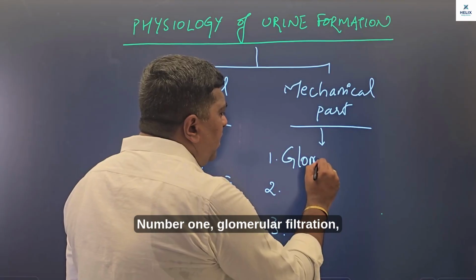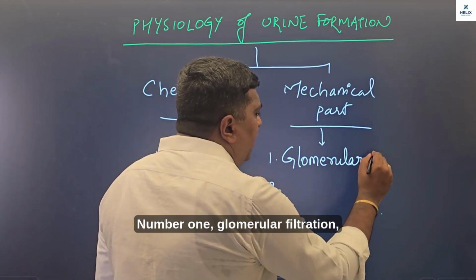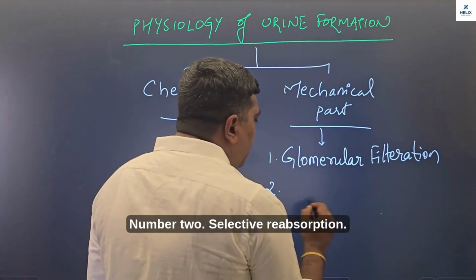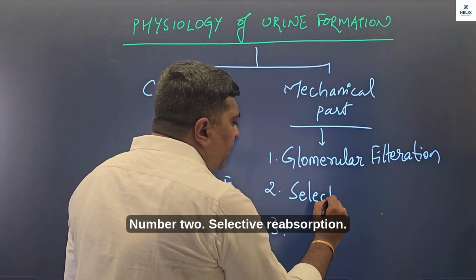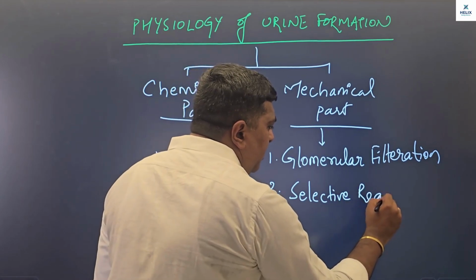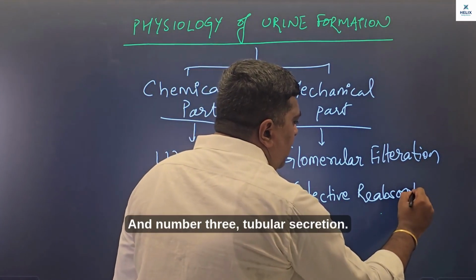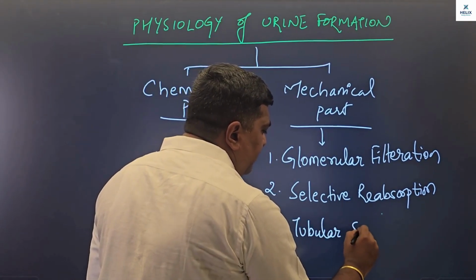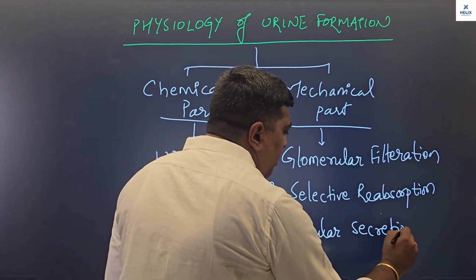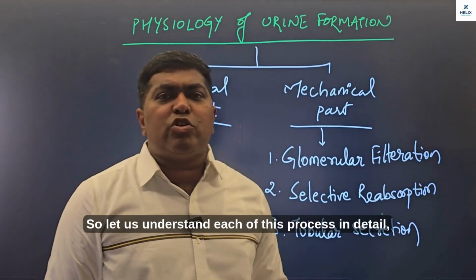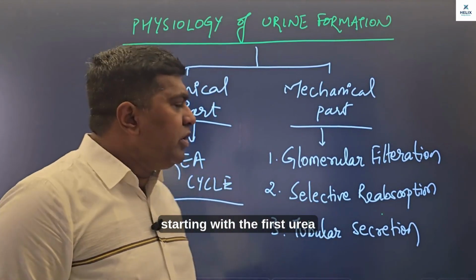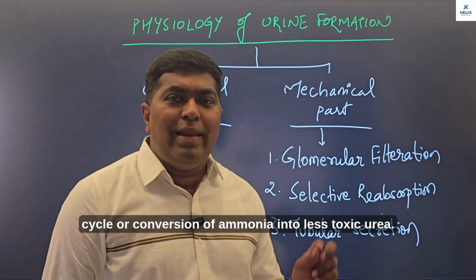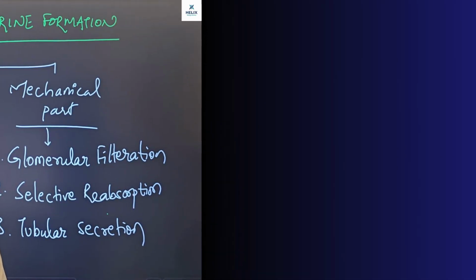Number one, glomerular filtration, which we also call ultrafiltration. Number two, selective reabsorption. And number three, tubular secretion. So let us understand each of these processes in detail, starting with the first, the urea cycle, or conversion of ammonia into less toxic urea.